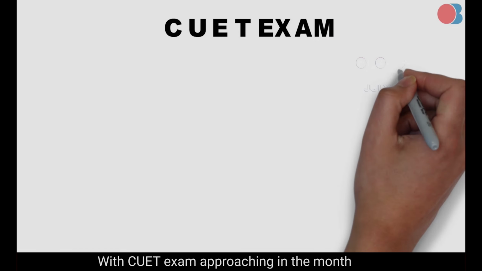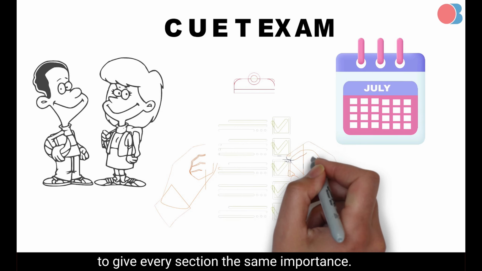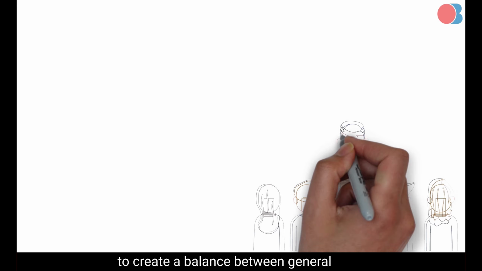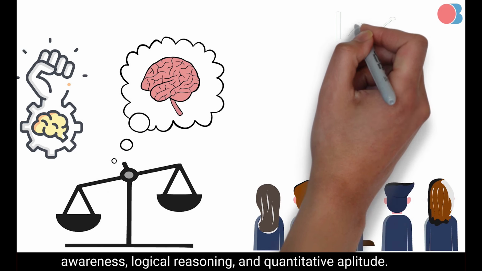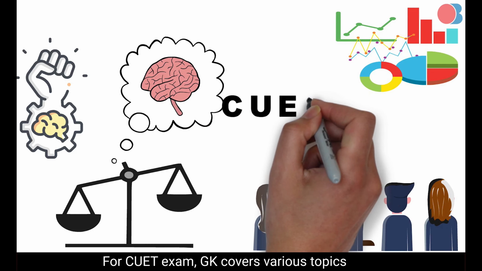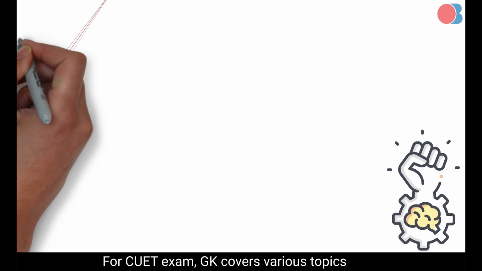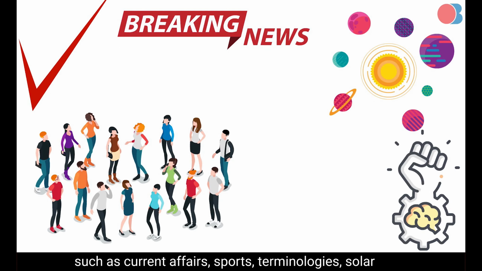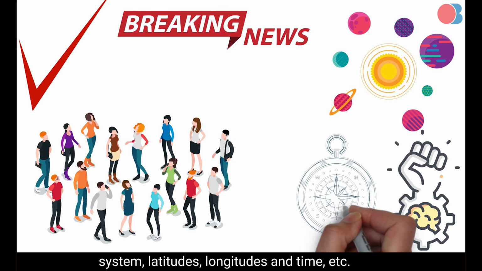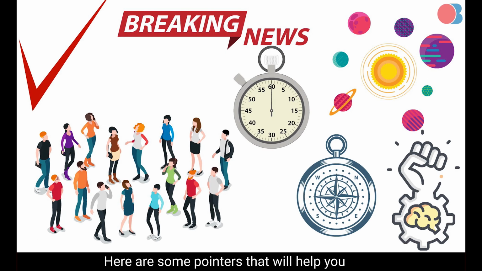With the CUET exam approaching in the month of July, it is important for students to give every section the same importance. Today, we will discuss how to create a balance between general awareness, logical reasoning and quantitative aptitude for the CUET exam. General awareness, GK, covers various topics such as current affairs, sports terminologies, solar system, latitudes, longitudes, and time, etc.